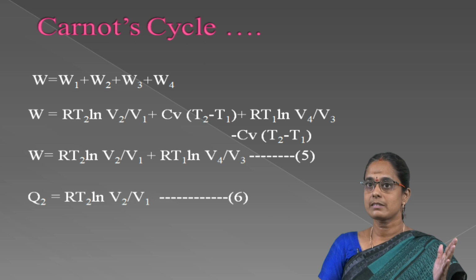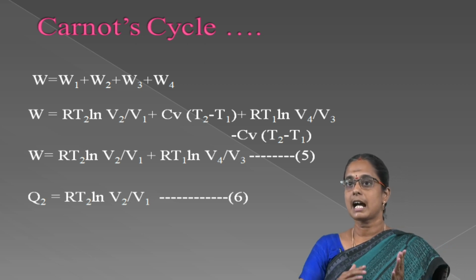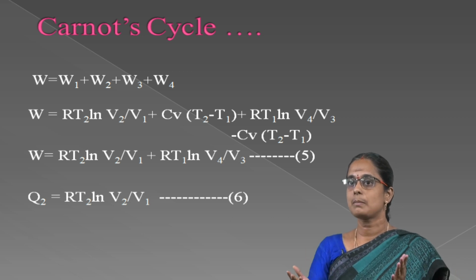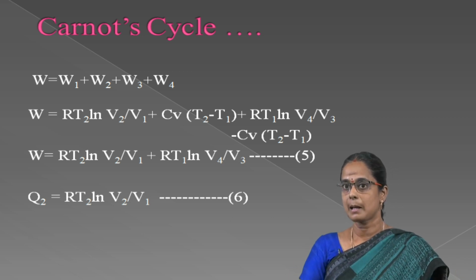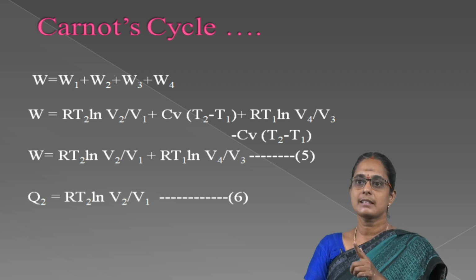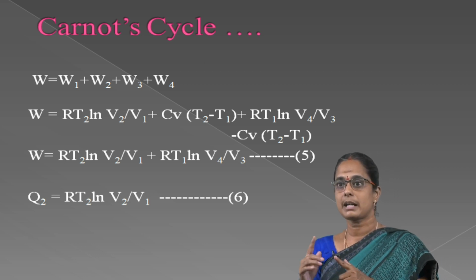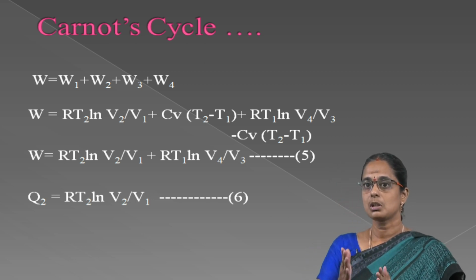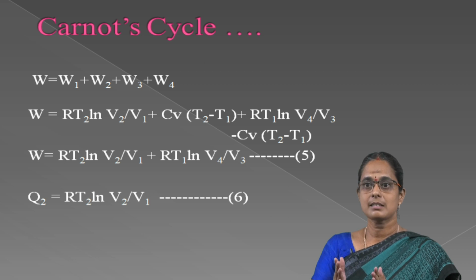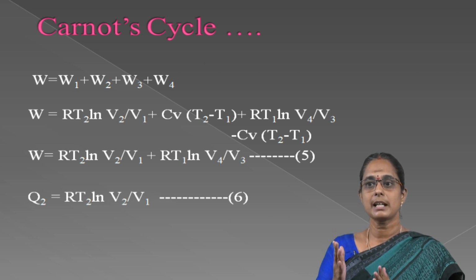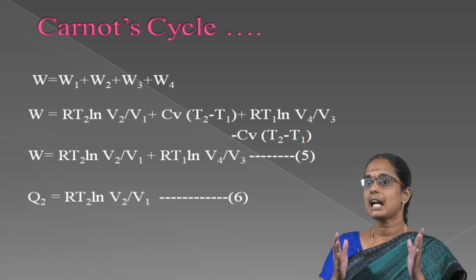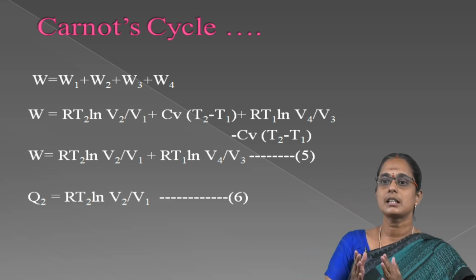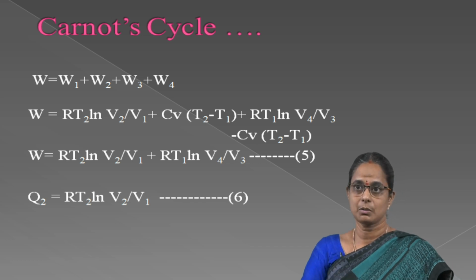The values for adiabatic expansion and adiabatic compression cancel, because plus CV into T2 minus T1 and minus CV into T2 minus T1 cancel. So W is equal to RT2 ln V2 by V1 plus RT1 ln V4 by V3. The heat absorbed from the reservoir at T2, Q2, is equal to RT2 ln V2 by V1.